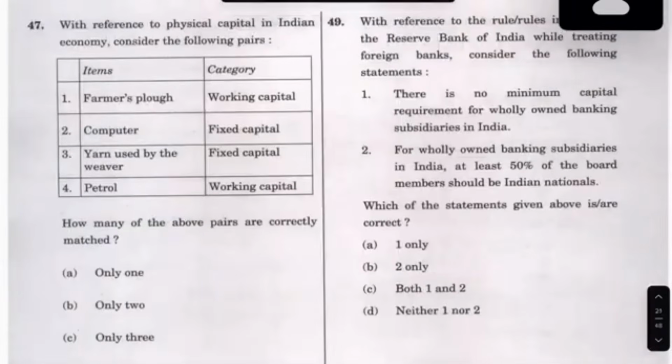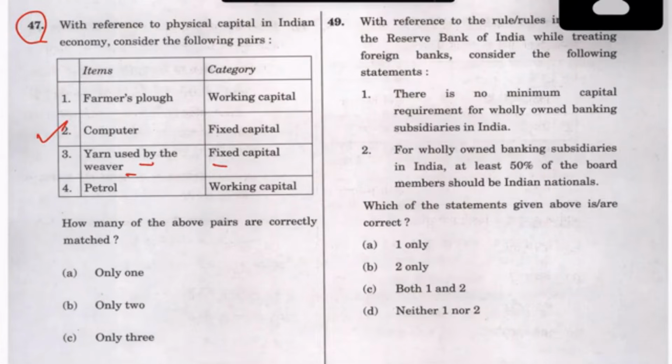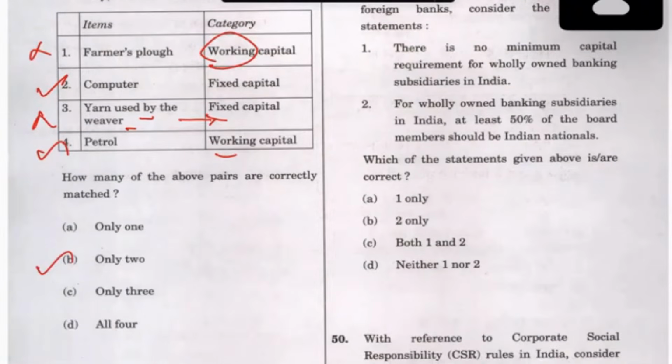Now this is something that you can have, working capital. Computer is a fixed capital. Yarn used by the weaver is not a fixed capital. You are using it as an intermediary for some other product. It's not fixed, it's an inventory. This is kind of a working thing. For farmers, it's not a working capital. So this is not true, this is not true. Petrol, yes. So you have what is called only two.